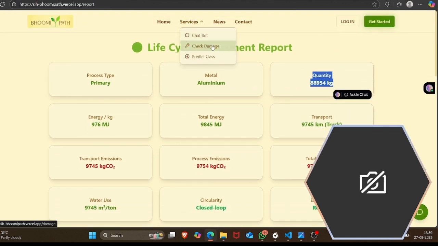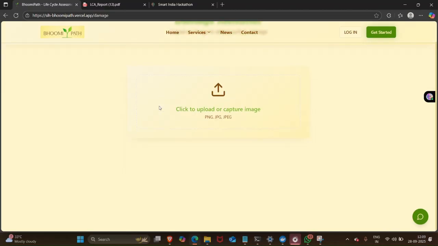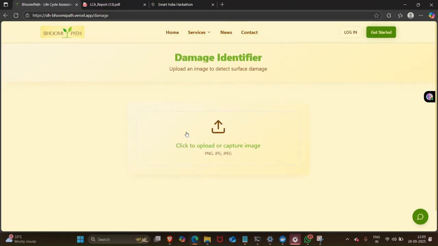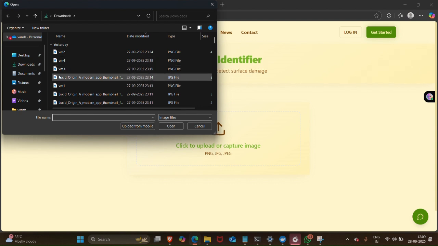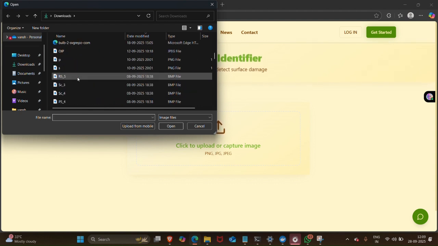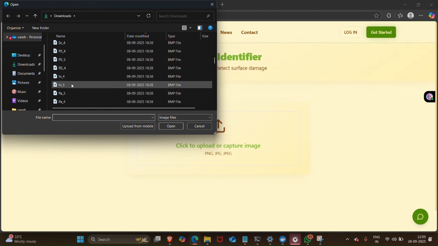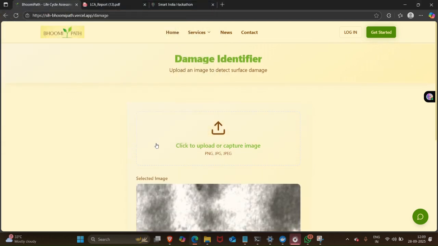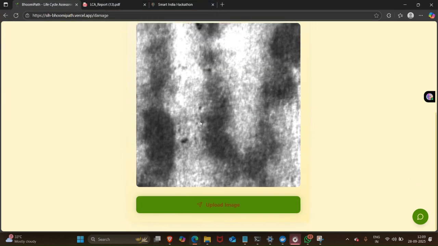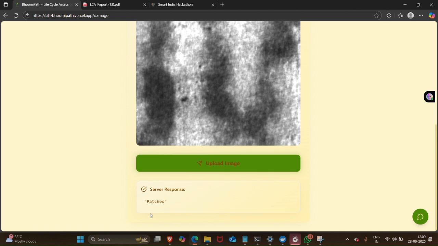And let us move on to the second part, which is check damage. This is the additional feature which we had added. Here a user can upload any image of the metal. Let us upload this one image, and this model will automatically predict what type of damage this metal surface had when it got transported.